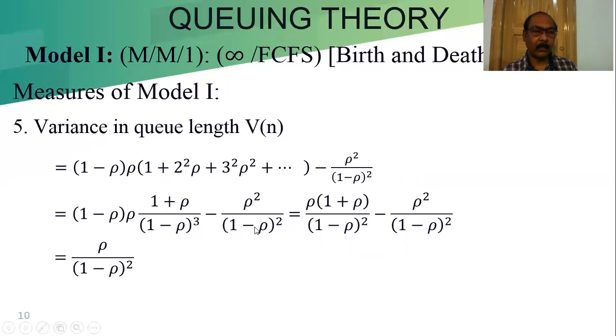After doing the LCM and simplifying, we will get rho into (1 plus rho) by (1 minus rho) square. Here 1 minus rho is cancelled out, and only rho is left. So rho into (1 plus rho) over (1 minus rho) whole square minus rho square by (1 minus rho) square whole square. The LCM is fixed, and after that rho square and rho square cancel out. We will get rho by (1 minus rho) whole square.